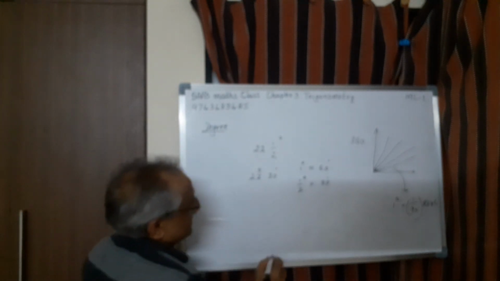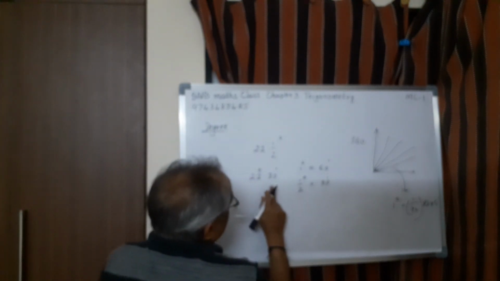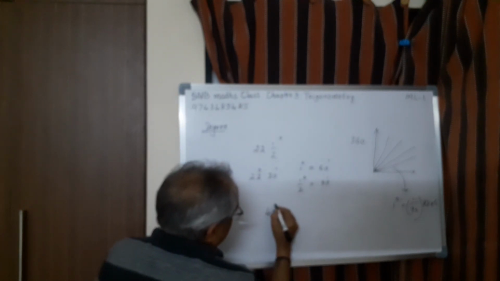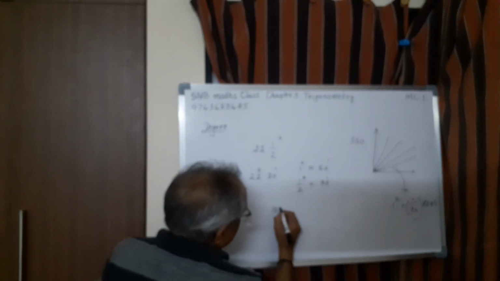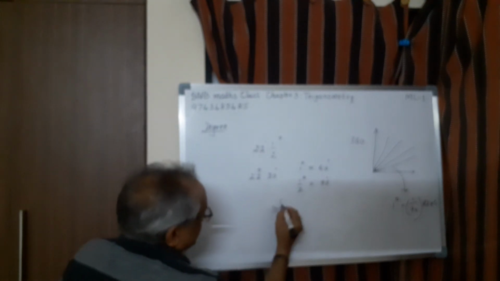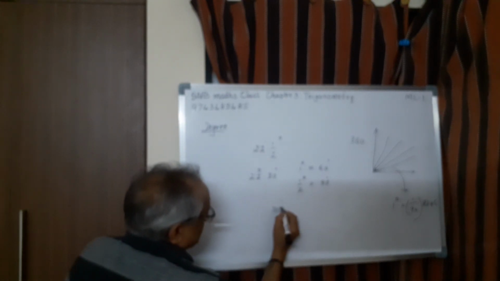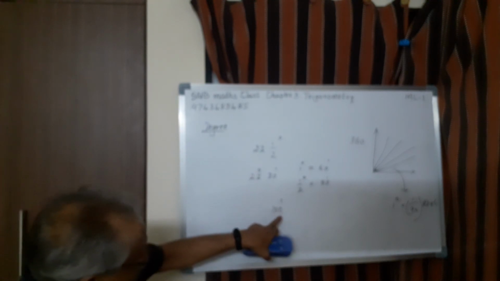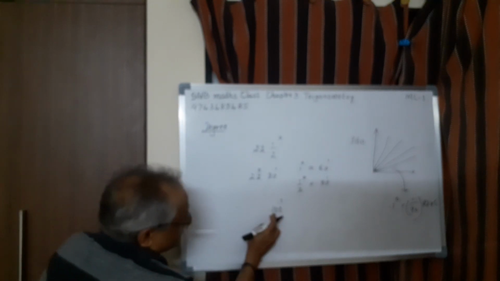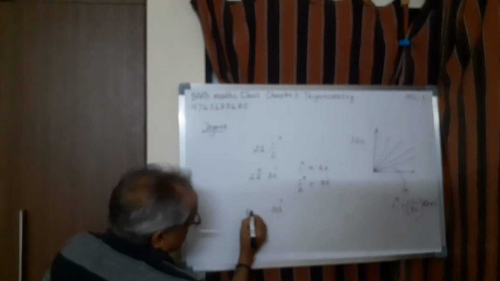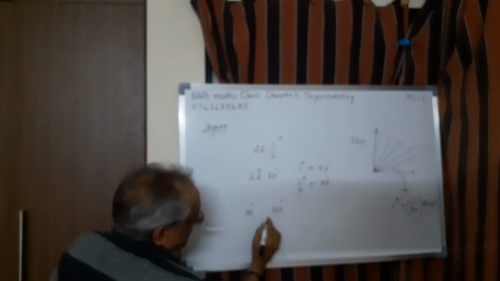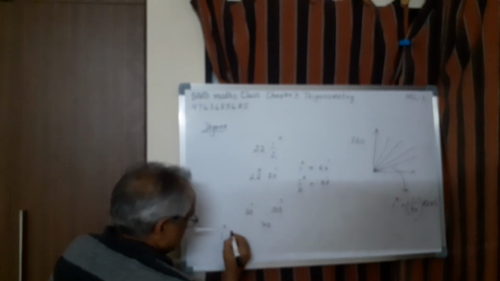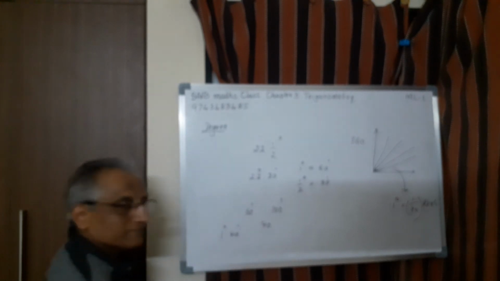And further, suppose 100 minute is given. This can be converted to degree and then minute also. For example, if you take 60 here, 60 minute, remaining is 40. So I can write this as 1 degree 40 minute.